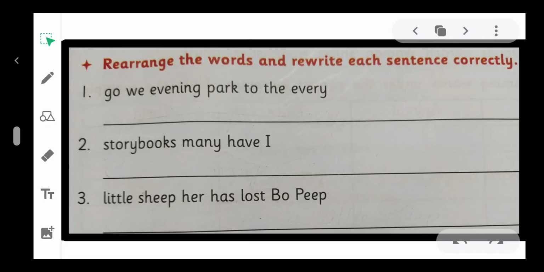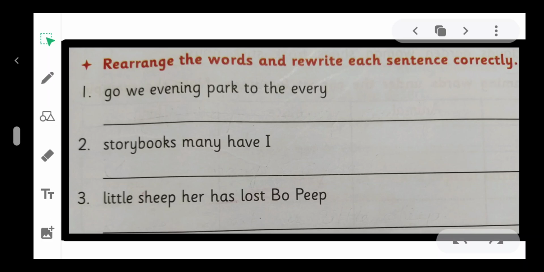Rearrange the words and rewrite each sentence correctly. Go we evening park to the every. Listen again. Go we evening park to the every. Does it make any sense to you?